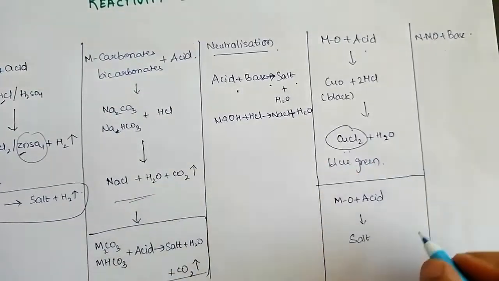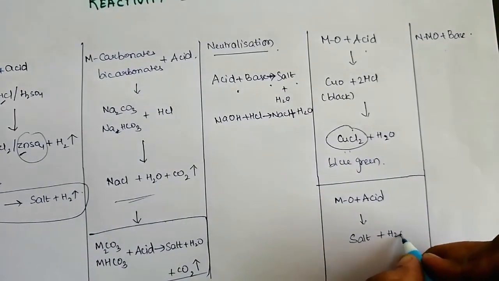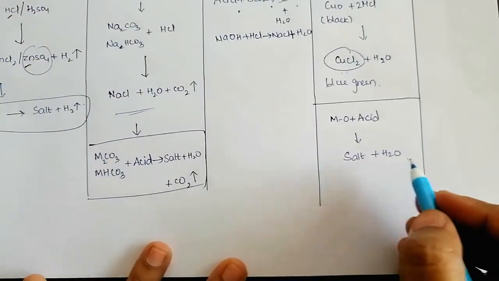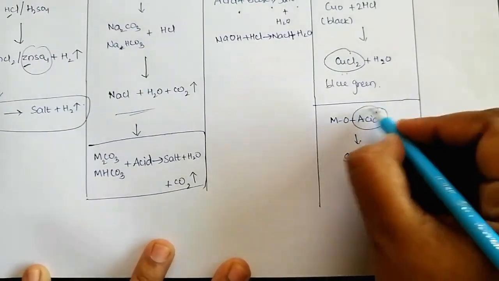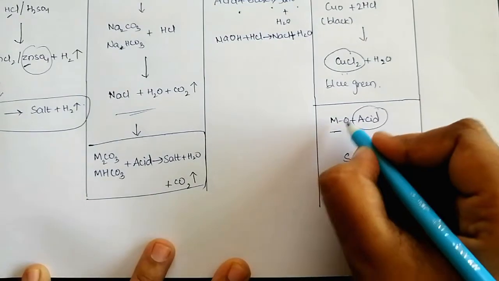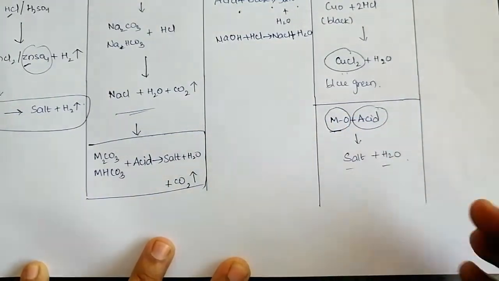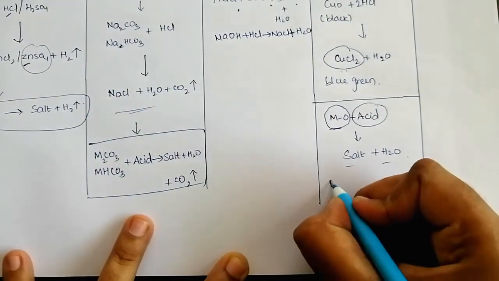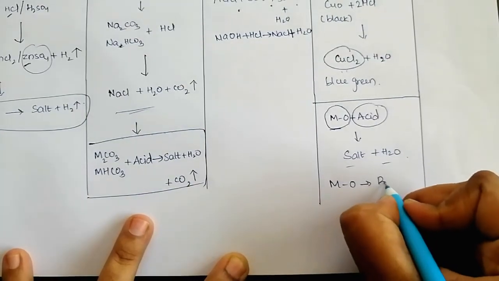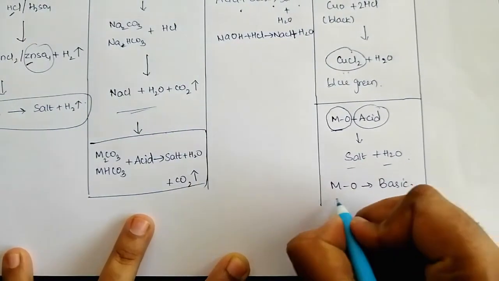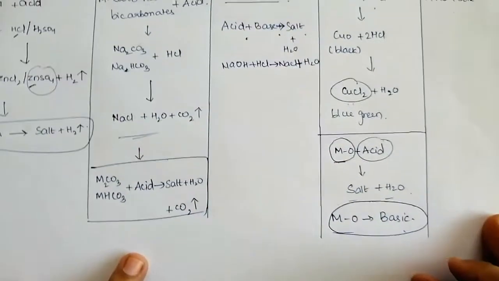This copper chloride is a salt with the formation of water, which is similar to neutralization reaction, that is acid reacts with base to form salt and water. In place of base, as we are having metal oxide, we can say that metal oxides are basic oxides, basic in nature. This is very important. Metal oxides are basic in nature.